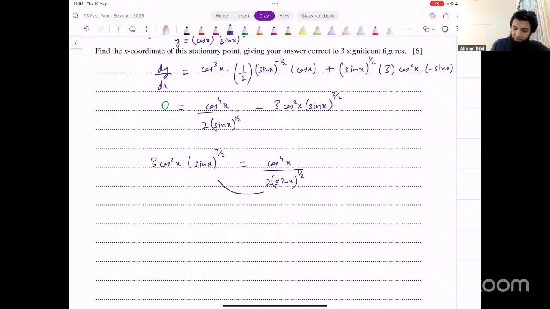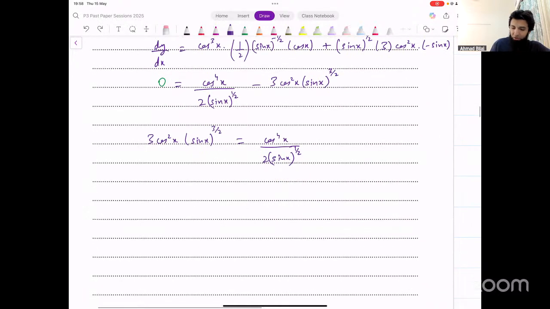Now I can take this to the other side, multiply this there. 2 into 3, that becomes 6, into cos square x into sine x raised to power 3 over 2 and sine x raised to power 1 over 2. When we multiply them, what happens? The powers get added. 3 over 2 plus 1 over 2, right? That will become 2. So we have sine square x from this. And that equals cos raised to power 4x.